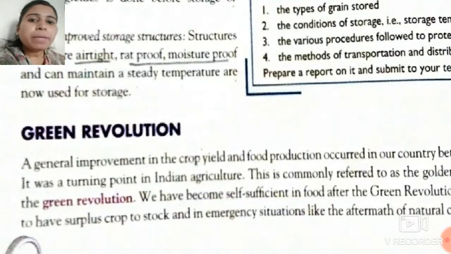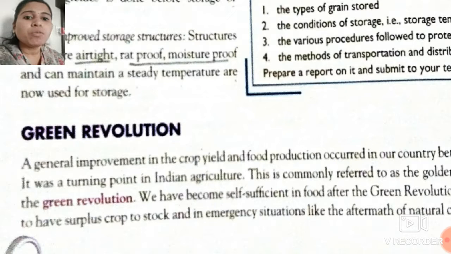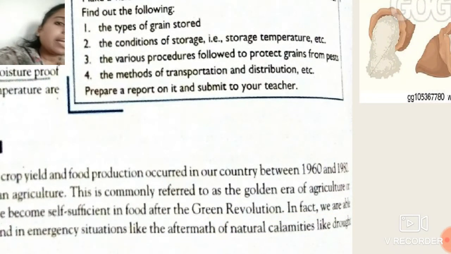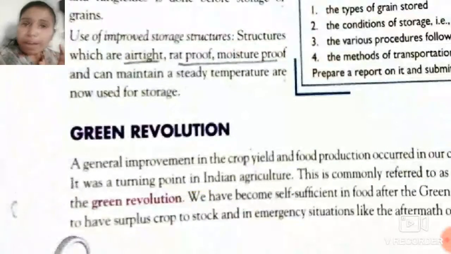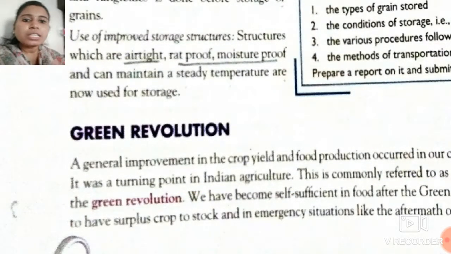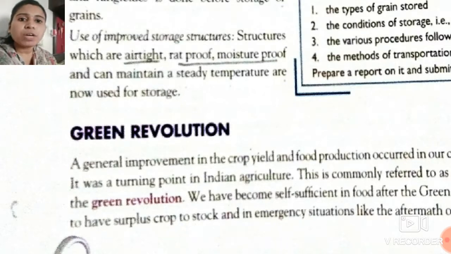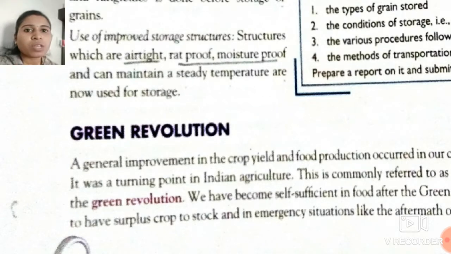So the crop yield and the food production which occurred in the old days was improved in our country between 1960 and 1980. Why was it improved, students? Because it was the turning point of Indian agriculture, which is referred to as the green revolution.